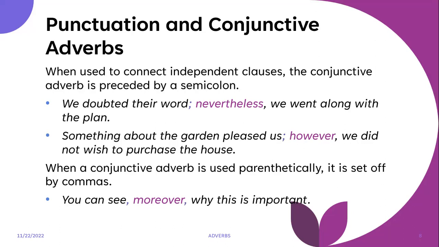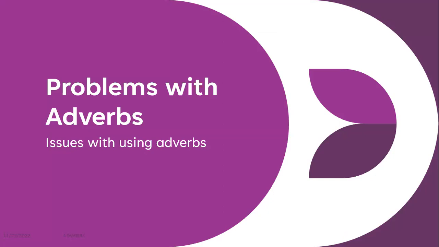So when a conjunctive adverb is used parenthetically, it is set off by commas. Parenthetically meaning that it can be placed in parentheses, right, or brackets. You can see, comma, moreover, comma, why this is important. So keep in mind your punctuation as you use these adverbs. And with that, we go on to problems with adverbs.